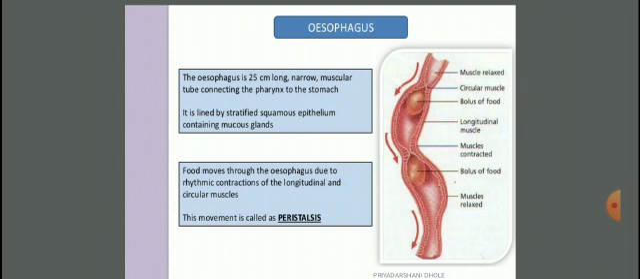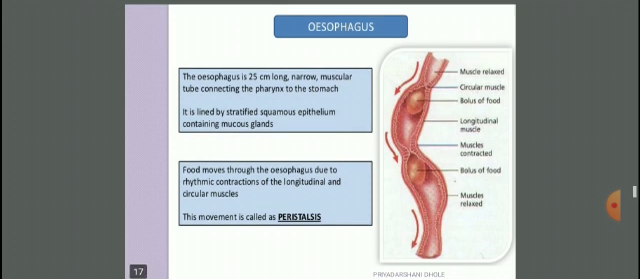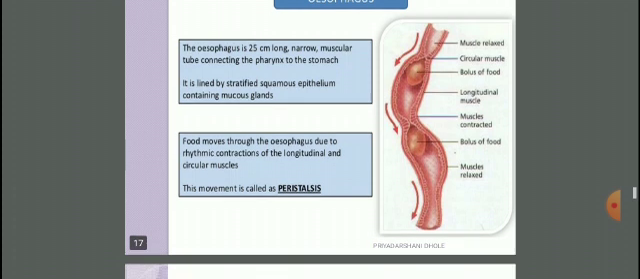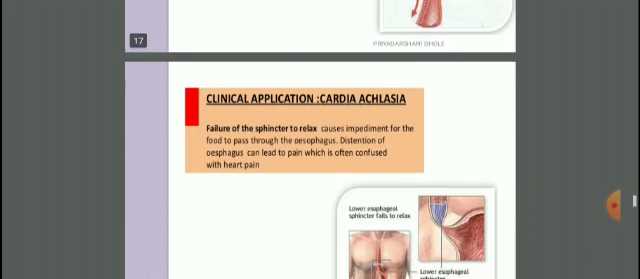You can see in this picture, muscles are relaxed. These are the circular muscles, and this is the bolus of food, and longitudinal muscles are also present. The muscles contract and the bolus is moved forward, which is called peristalsis movement. It happens in the esophagus.